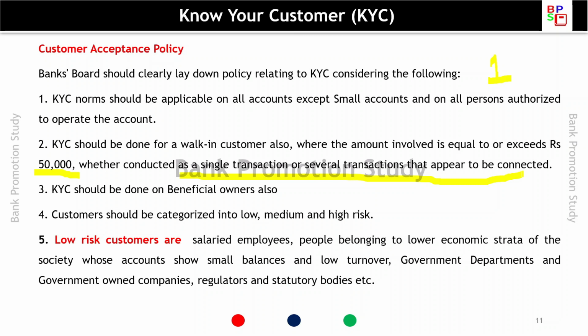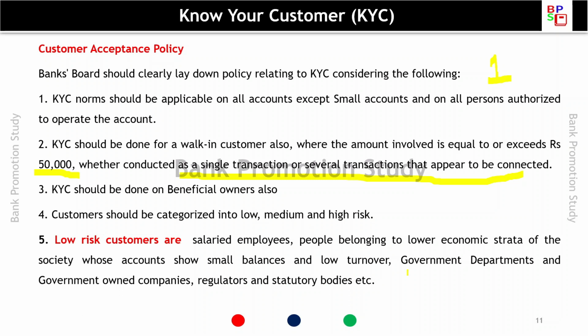So it is not necessary that 50,000 is done in a single transaction. Even if multiple transactions sum up to 50,000 and they appear to be connected, the KYC should be done for the walk-in customer. KYC should be done on beneficial owners also. Customers should be categorized into low, medium and high risk.